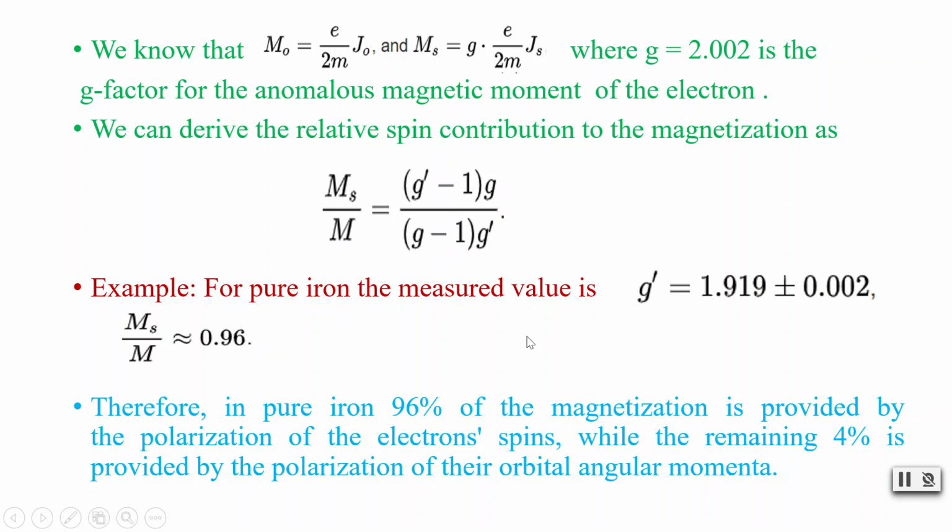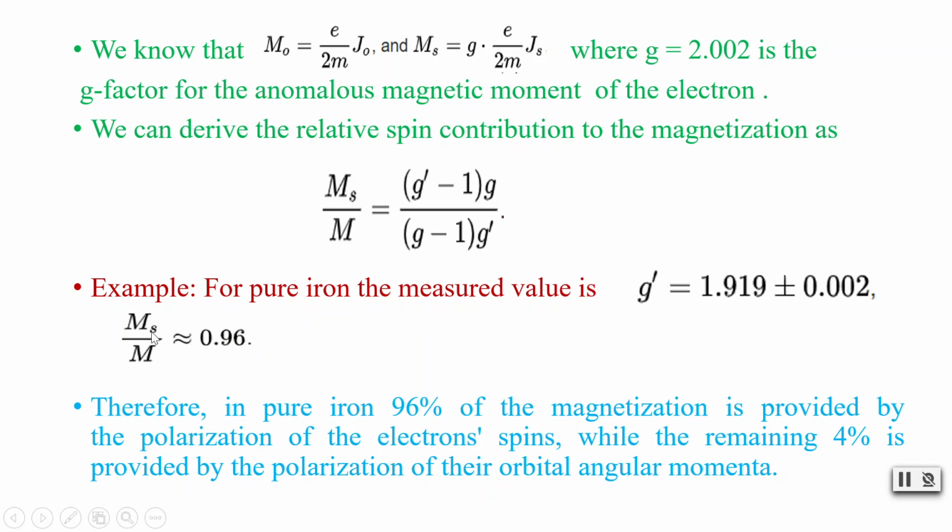So for pure iron, the measured value of g' is 1.919 plus or minus 0.002. Some error might occur, so it is this much. And now when we substitute g' and g in this equation, we get Ms by M is 0.96.